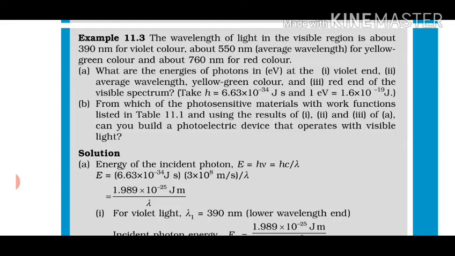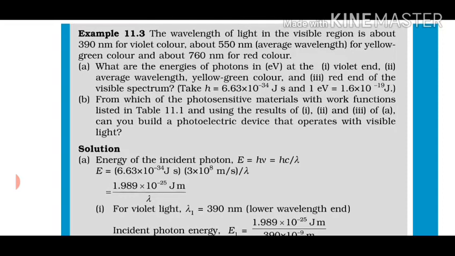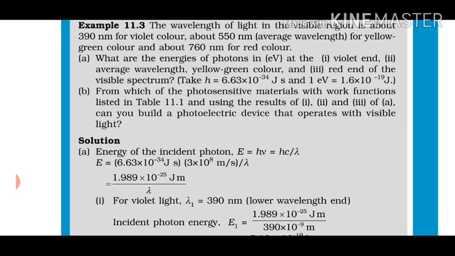Okay, part A is asking what are the energies of a photon in eV. You have to find the energy of a photon in eV for all of these 3 colors: violet, yellow green and red. And they have also given you the value of h and 1 eV. So basically the energy of a photon is how much? It is h into nu, but nu is not given to us. What is given? Wavelength is given. So if wavelength is given, then I know that nu is c by lambda. So the formula for the energy of a photon comes out to be hc by lambda.